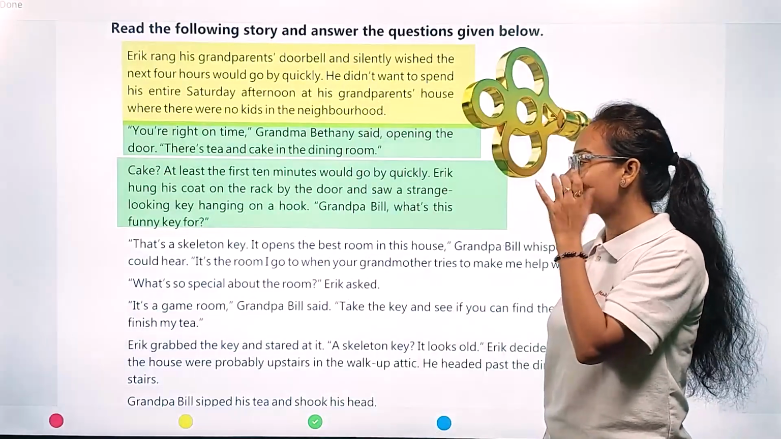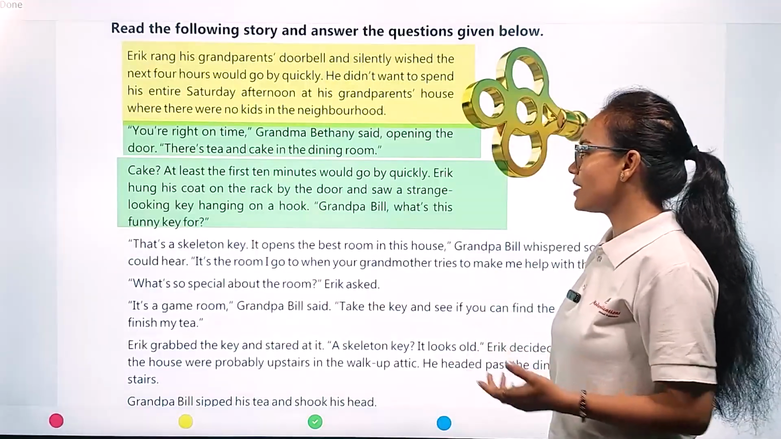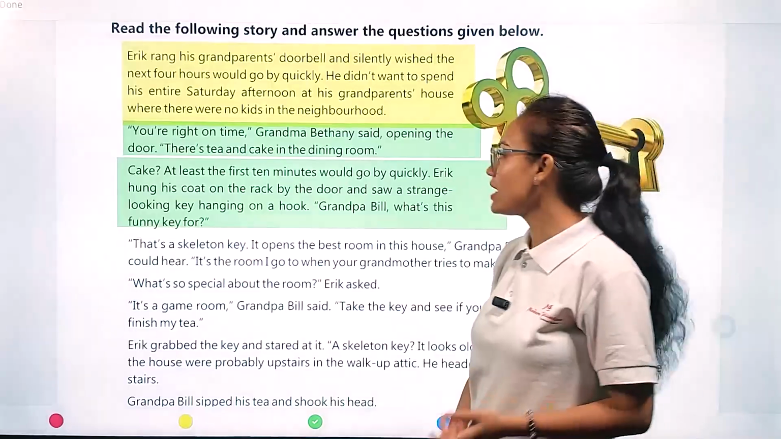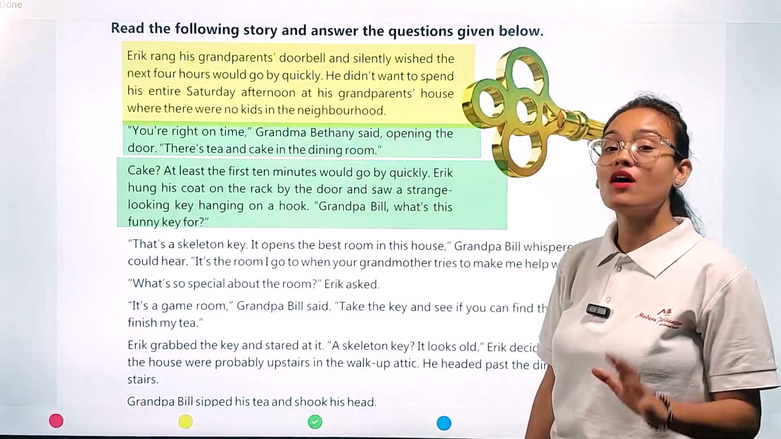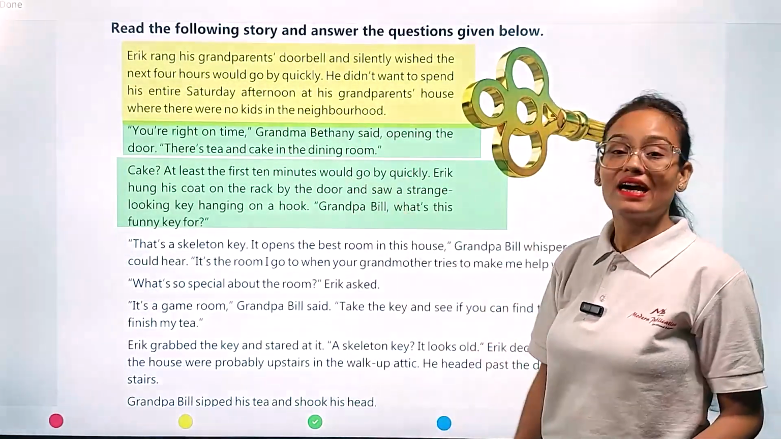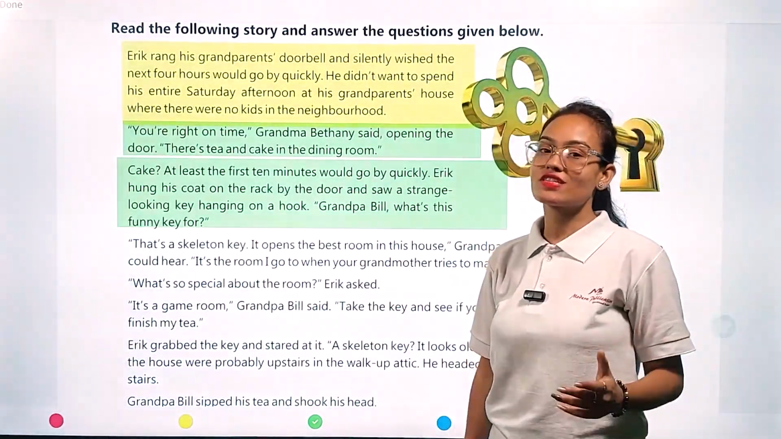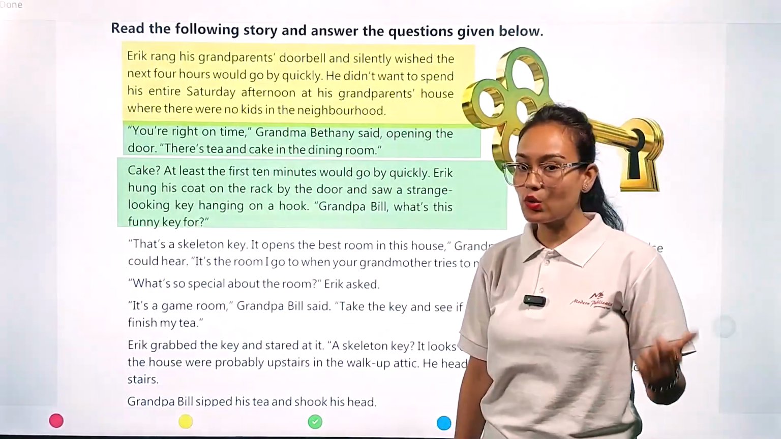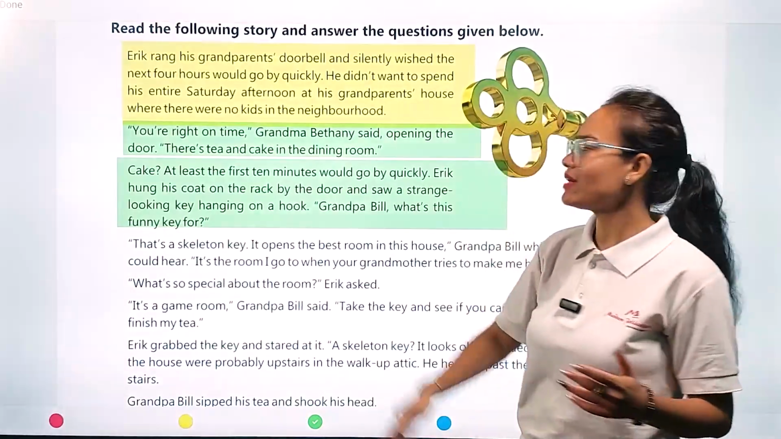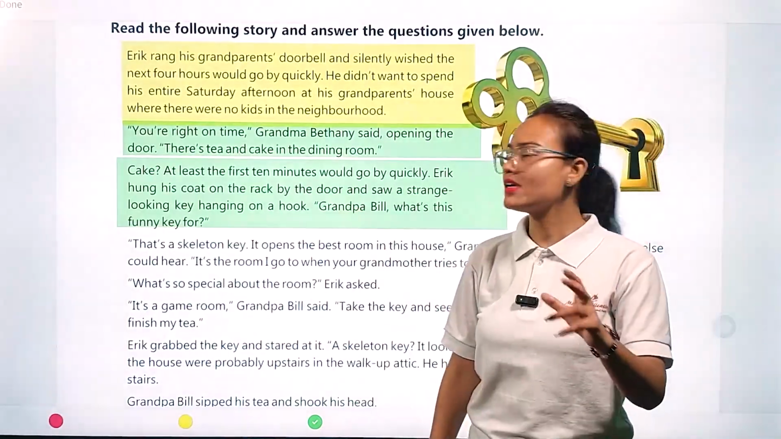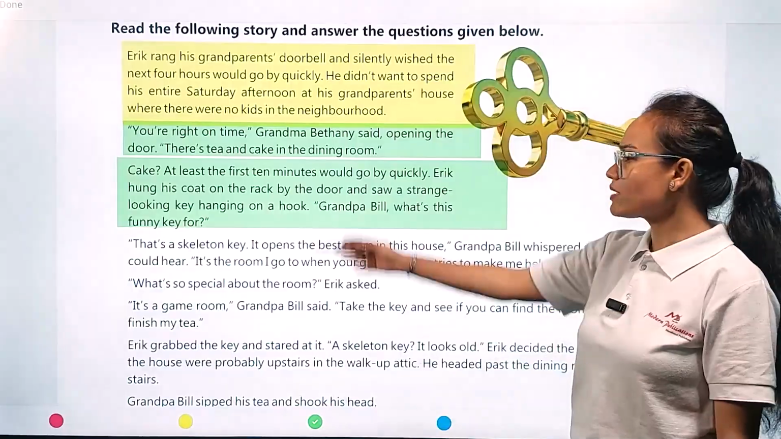Eric hung his coat on the rack by the door and saw a strange looking key hanging on a hook. Grandpa Bill, what's this funny key for? Okay, so when Eric's grandmother offered him tea and cake as a snack, he was very happy. Immediately he thought, finally, my first 10 minutes will be spent very quickly. At that time, Eric saw that a strange looking key was hanging at the hook. So immediately he asked, Grandpa, can you please tell me about this funny key?